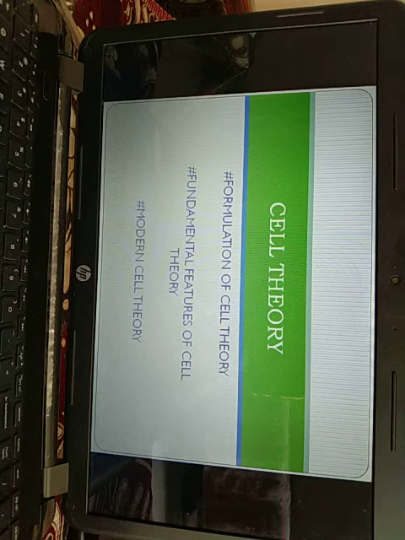According to the modern cell theory, all points of Schleiden, Schwann and other scientists were included. Cells are the unit of function in living organisms, that is, the activities of the organism are the sum total of the activities of all its cells.